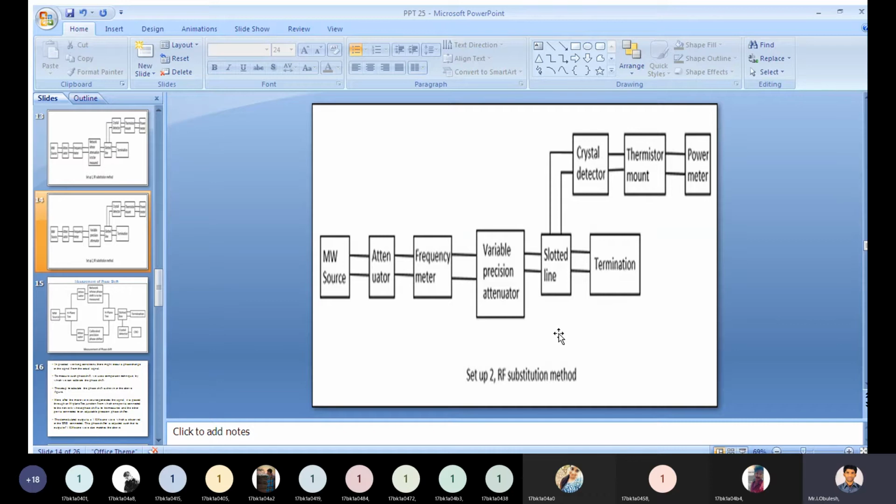Next, what is step 3? Step 3 is this attenuator is adjusted to obtain the same power as measured with the network. Then what will happen after the adjusted value? We are adjusting, right?